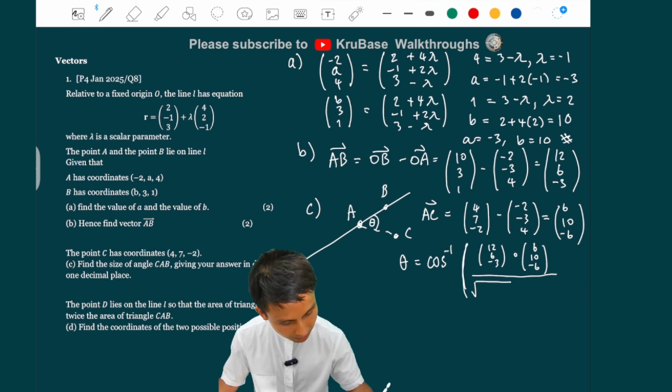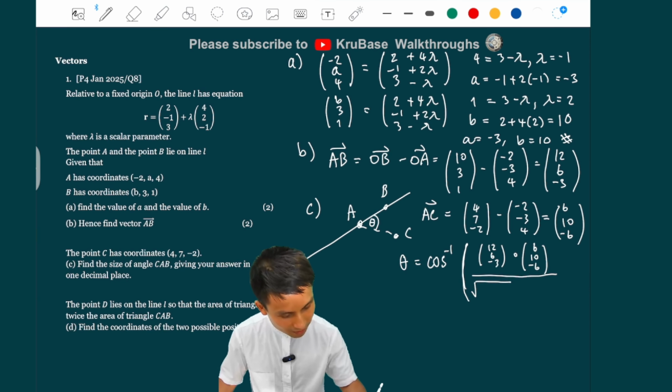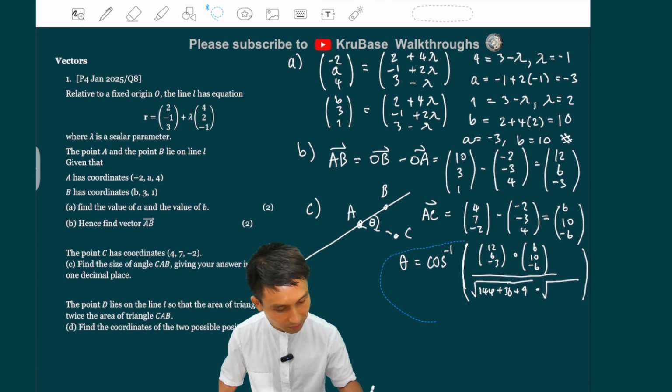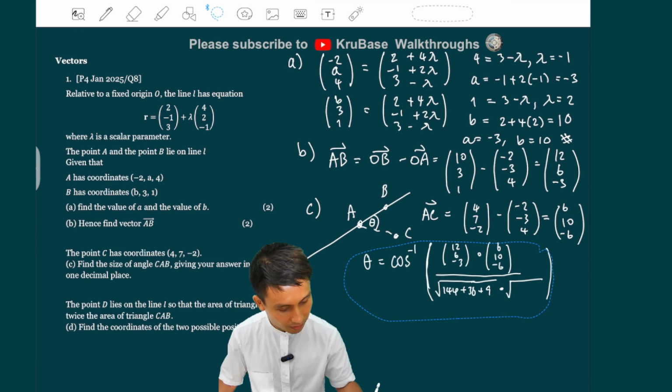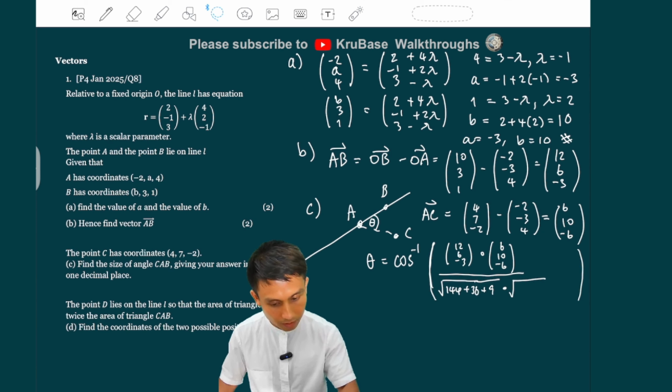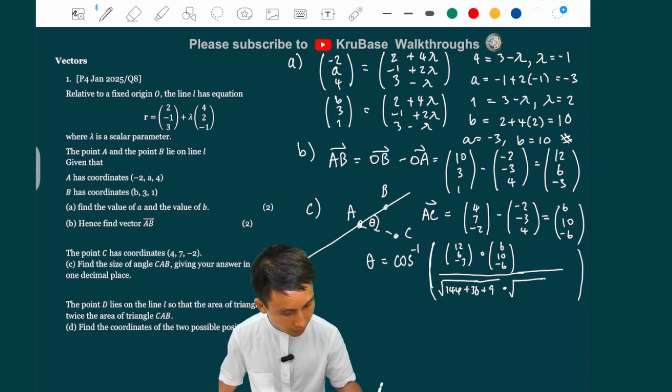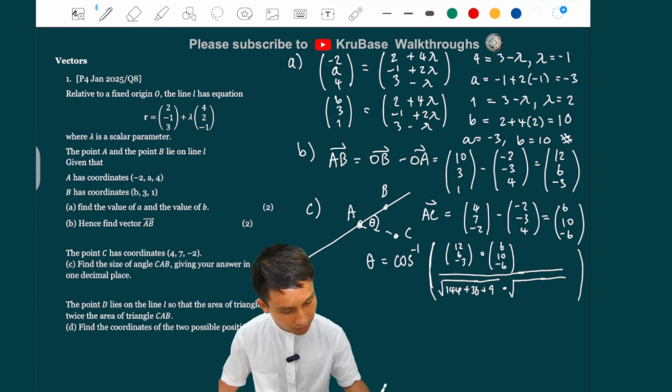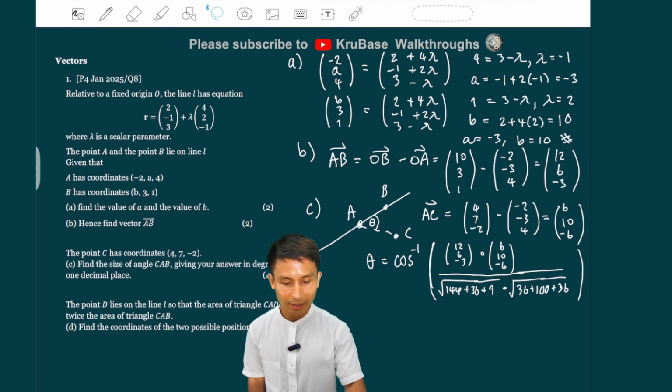AB is going to be the square root of 144 plus 36 plus 9, times the other modulus, the modulus of AC, so 36 plus 100 plus 36. Okay, and that will be it.